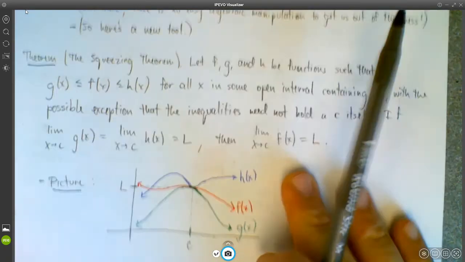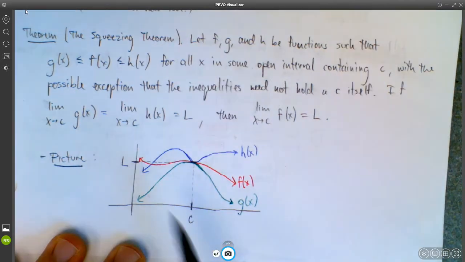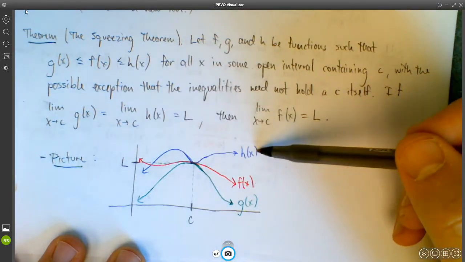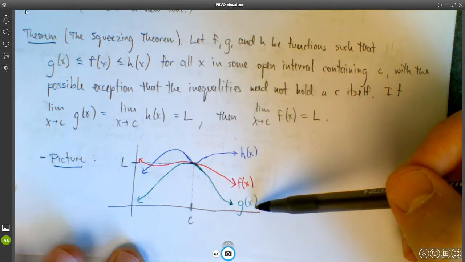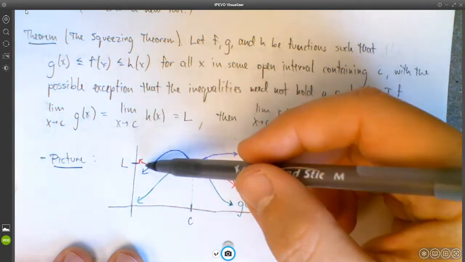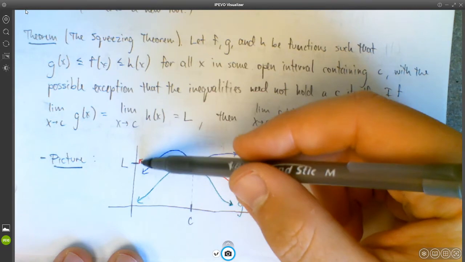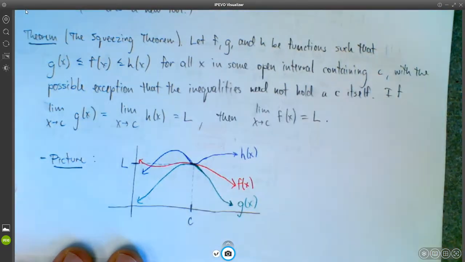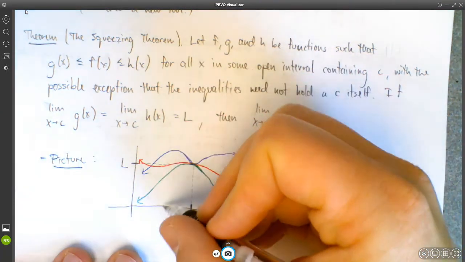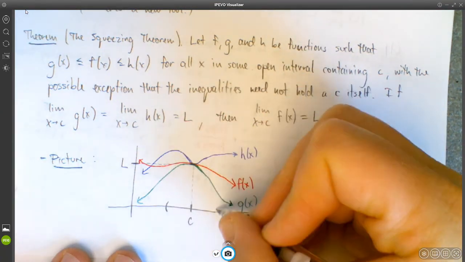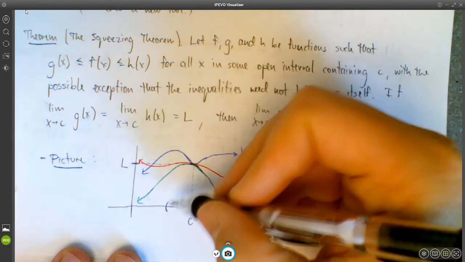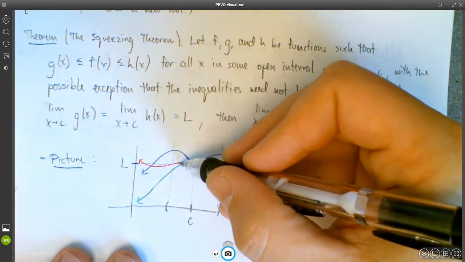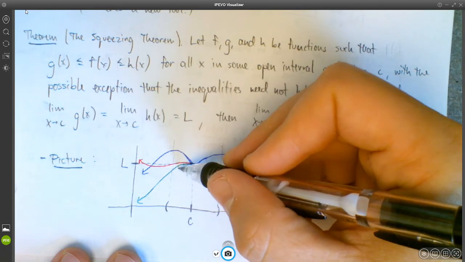Here's a picture. I've got f in red, h in blue, and g in green. Over here, f is bigger than h actually, but inside of some interval containing c, notice that f is always larger than g but smaller than h.